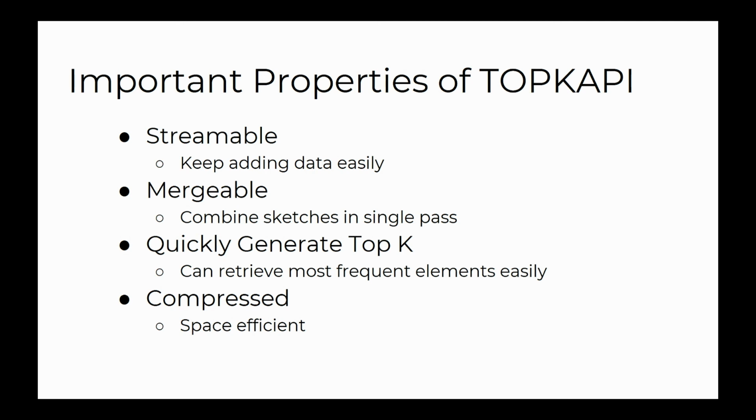So it's incredibly fast. The next thing is this sketch is an estimation of the frequency of occurrences of different elements. And so it allows us to very quickly, from the sketch, determine which elements occurred most frequently in the data stream that we used to construct the sketch. And then finally, it's compressed. It's very space efficient, and so we can easily transfer them between different nodes and merge them. And so that is how our system works.